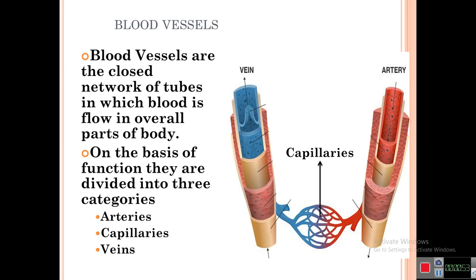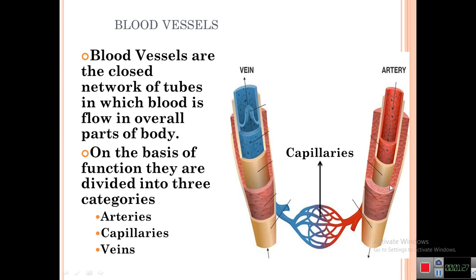Blood vessels. Blood vessels are the closed network of tubes in which blood flows in the overall body parts. That means blood vessels are the tubes which carry the blood from the heart and supply it to all parts of the body, and they are also responsible for carrying waste products from the different parts of our body. On the basis of functions, they are divided into three categories: arteries, capillaries, and veins.